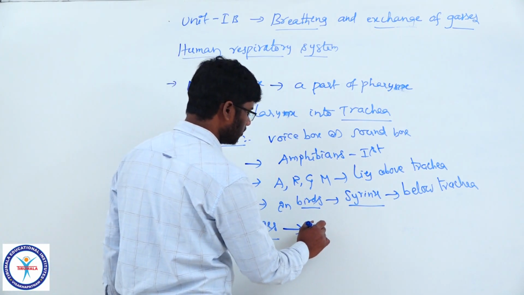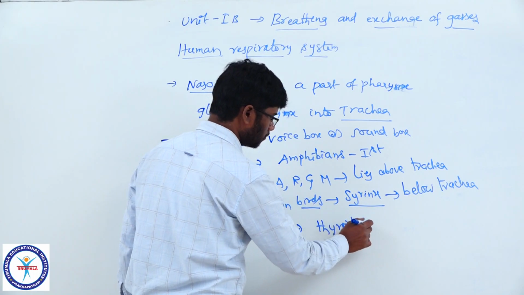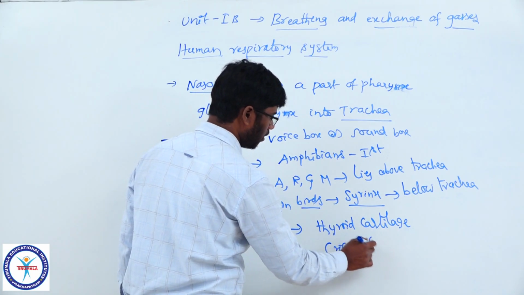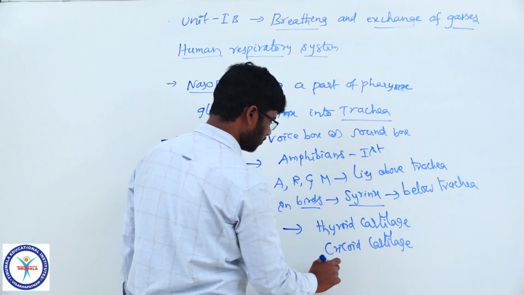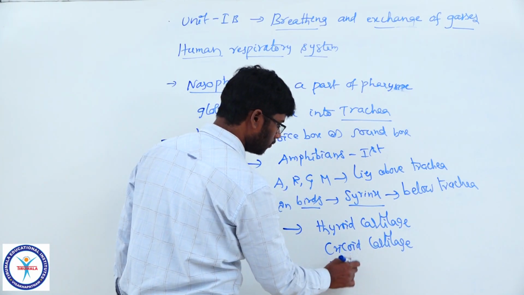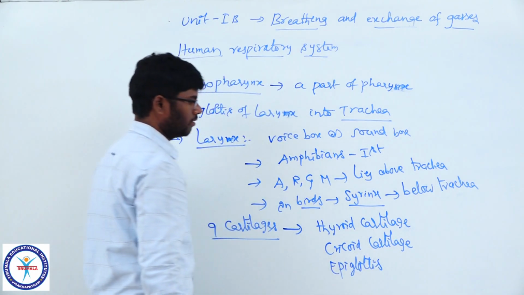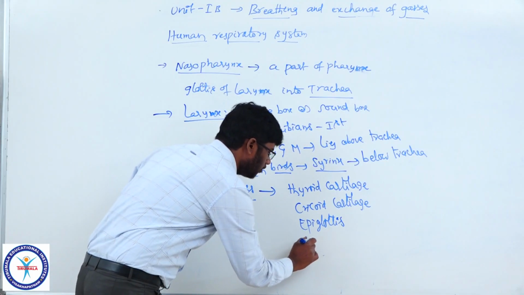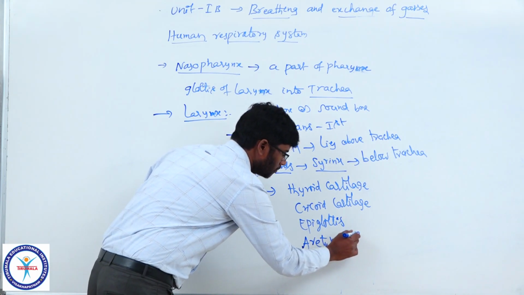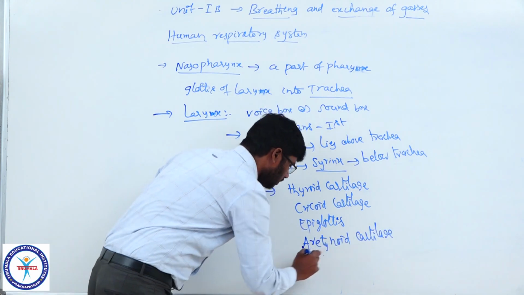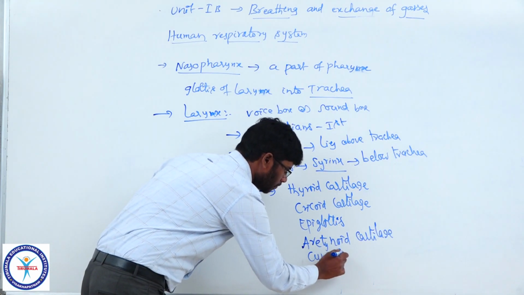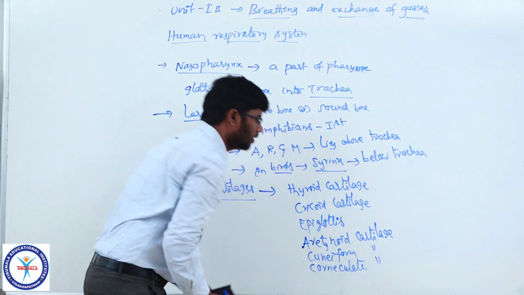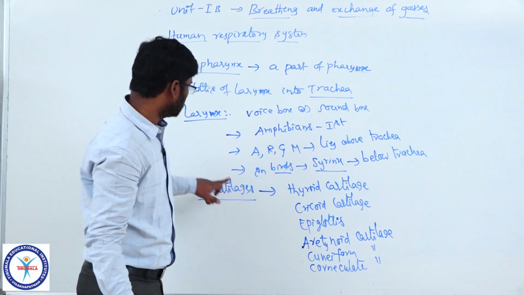The 9 cartilages are: thyroid cartilage, cricoid cartilage, epiglottis (I will explain diagrammatically the larynx very soon, please wait), arytenoid cartilage, cuneiform cartilage and corniculate cartilage. These are the different types of cartilages present in the larynx.